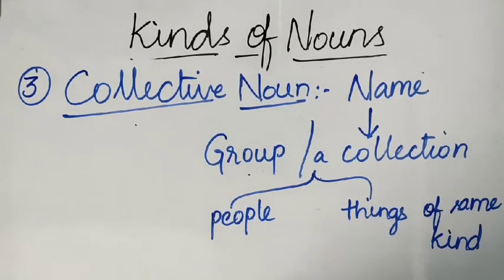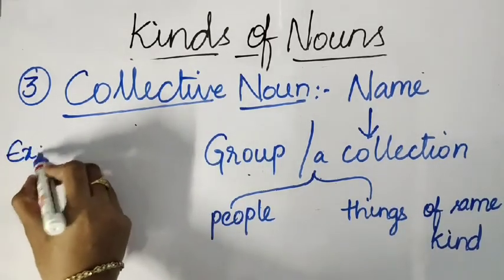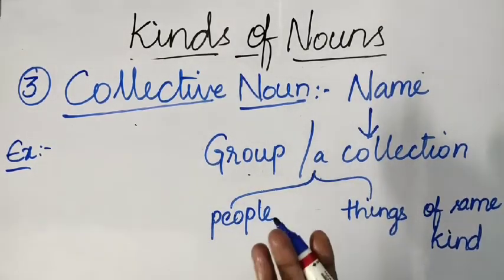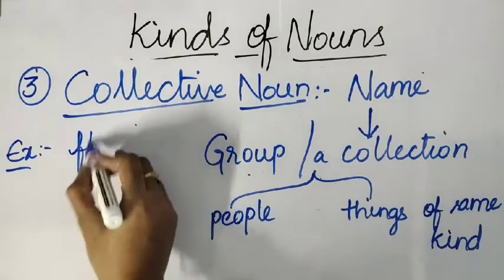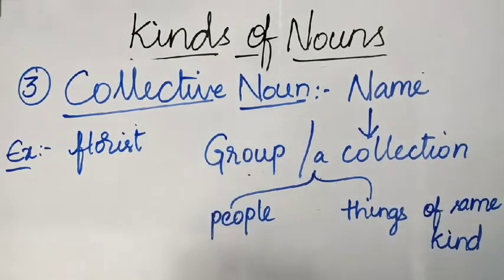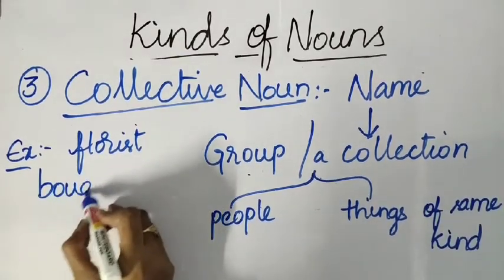To make you clear about this collective noun, let's understand this with an example. If you have to attend a party, and if you go to a florist, and you ask him, wrap me some flowers in a wrapper. Do you say like that? No. You say, give me a bouquet.